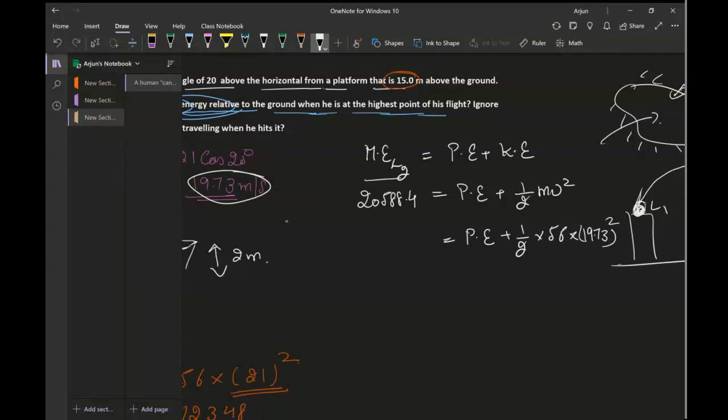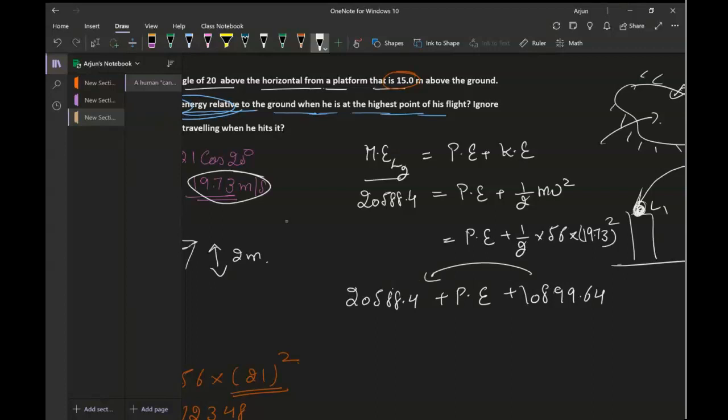So 56 multiplied by 19.73 multiplied by 19.73 divided by 2, that will be 10,899.64. Down here it is 20,588.4 plus potential energy.